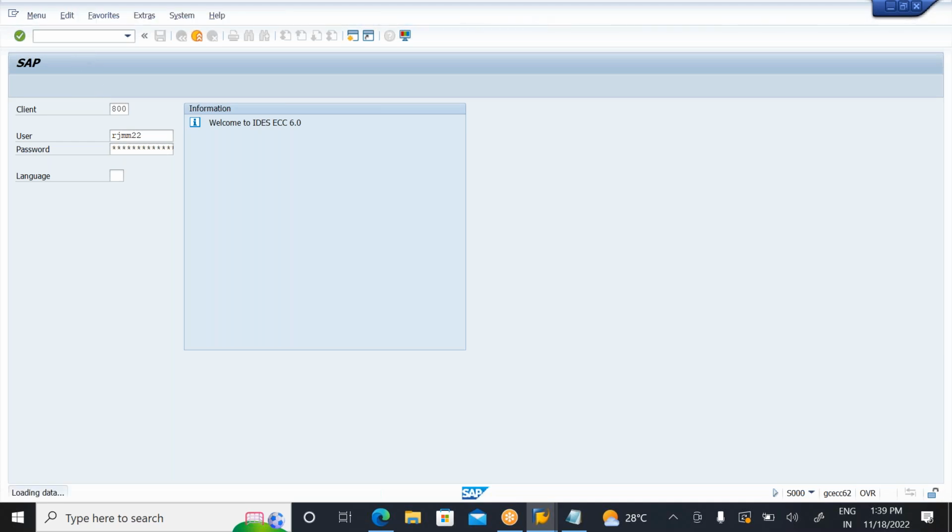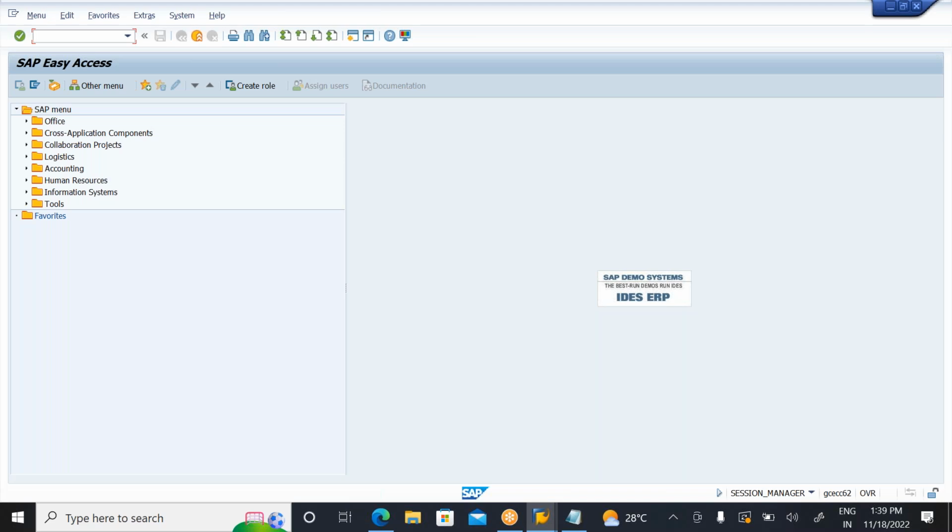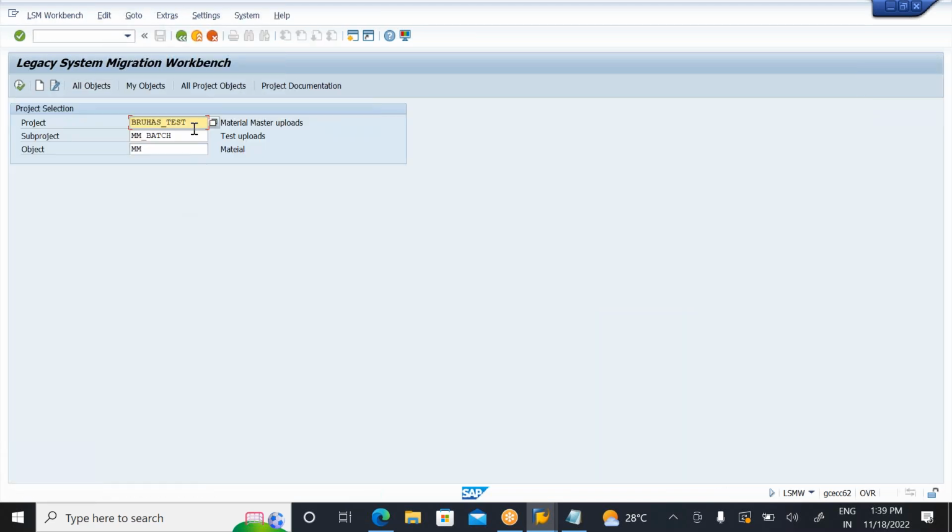I'll go with the server. In that server, some restrictions are there. LSMW. So here, now, what is the project you define? Global underscore project here. Global underscore sub project. So these are going to be defined.